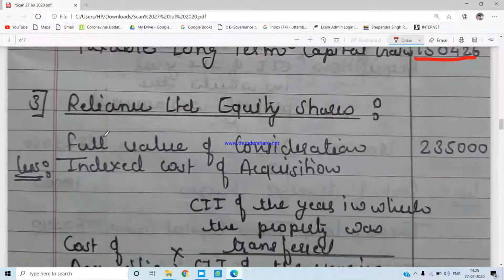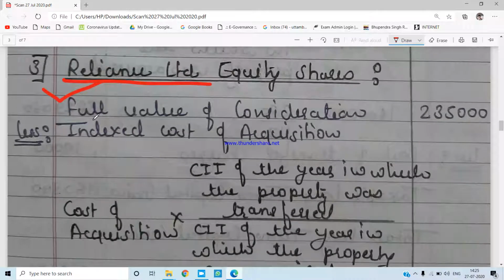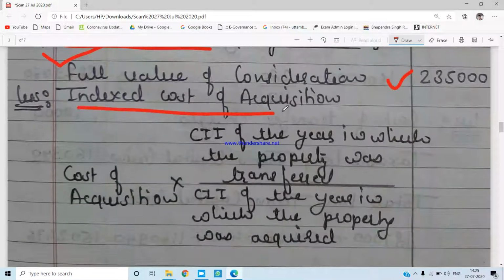The third asset which we have been given over here is the shares of Reliance Limited. Okay. Now, how much amount has he received from the sale of shares? 2,35,000. Because it's a long-term asset, we have to consider the indexed cost of acquisition. How will you get that? Cost of acquisition into cost inflation index of the year in which the property was transferred, and the cost inflation index of the year in which the property was acquired.